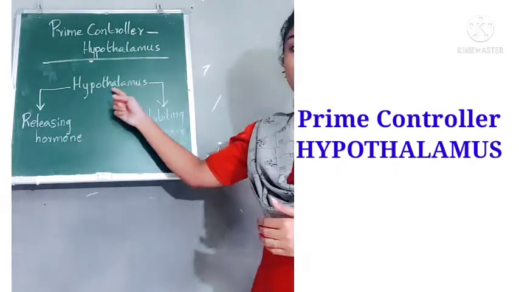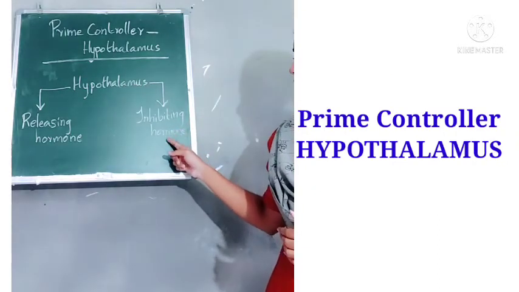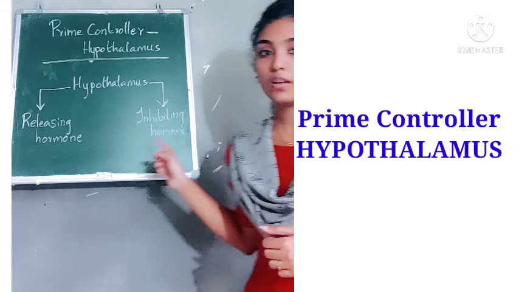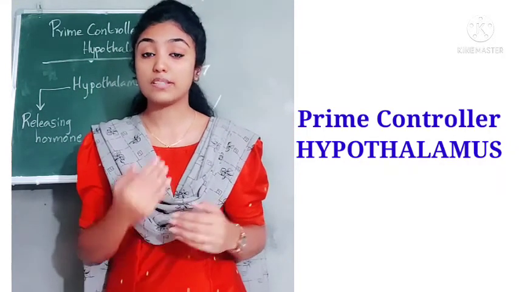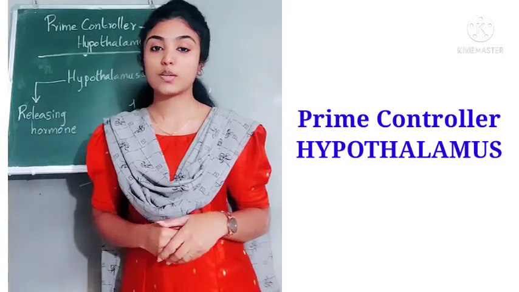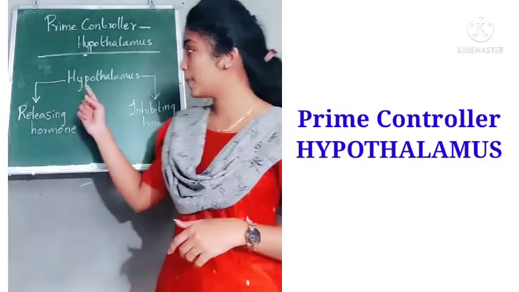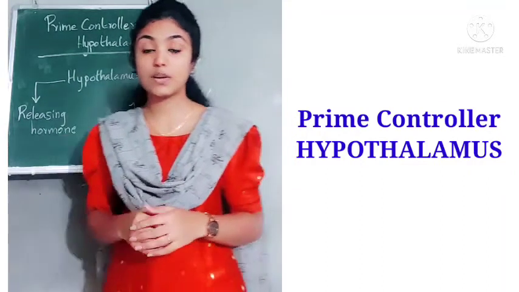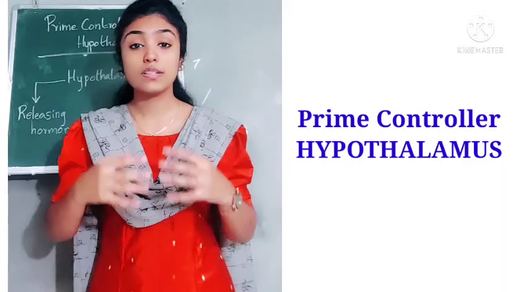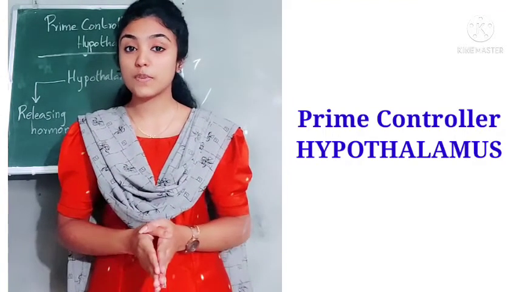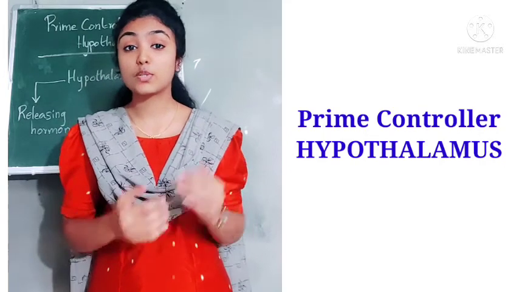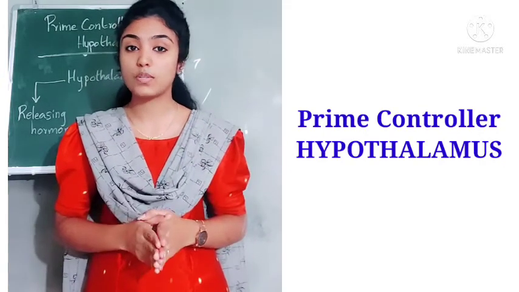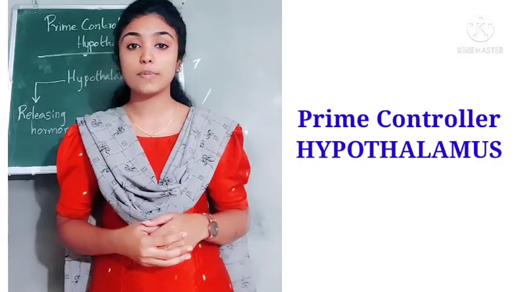And there is a just opposite type of hormone, that is the inhibiting hormone, which inhibits the production of hormones from the anterior lobe of the pituitary gland. So now we understood that the hypothalamus has the ability to stimulate the production of hormones from the anterior lobe of the pituitary gland, and it also has the ability to inhibit the production of hormones from it.